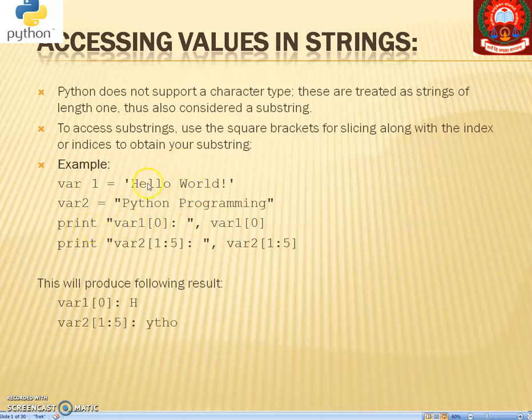If you want to print h from this string var1, you have to print in double quotes "var1[0] is", then var1[0] in square brackets, and it will contain the actual value. When this statement gets executed, we will get the value var1[0], which is h.